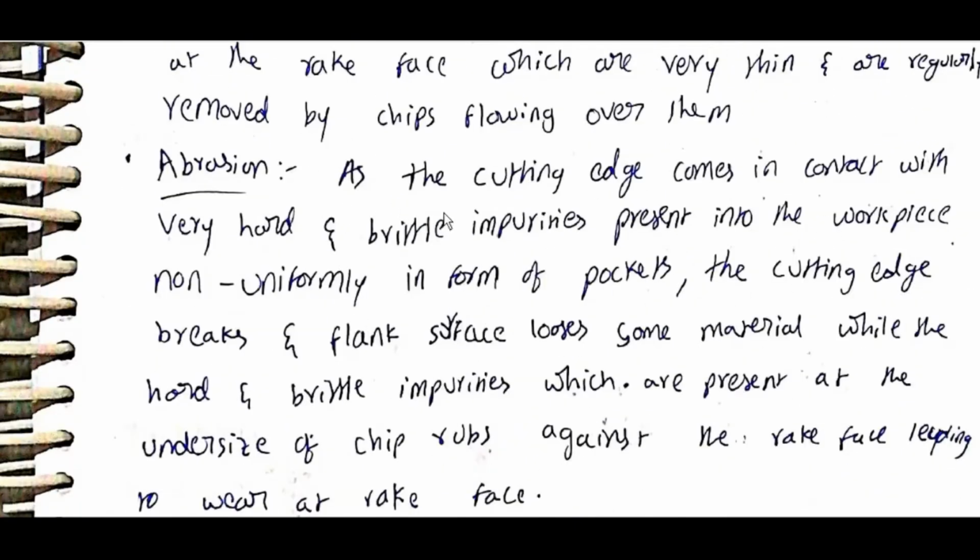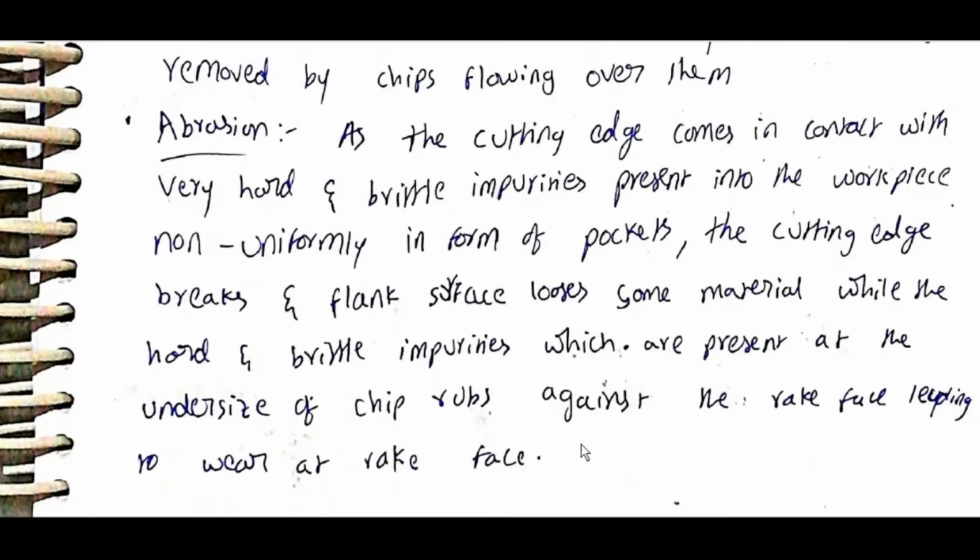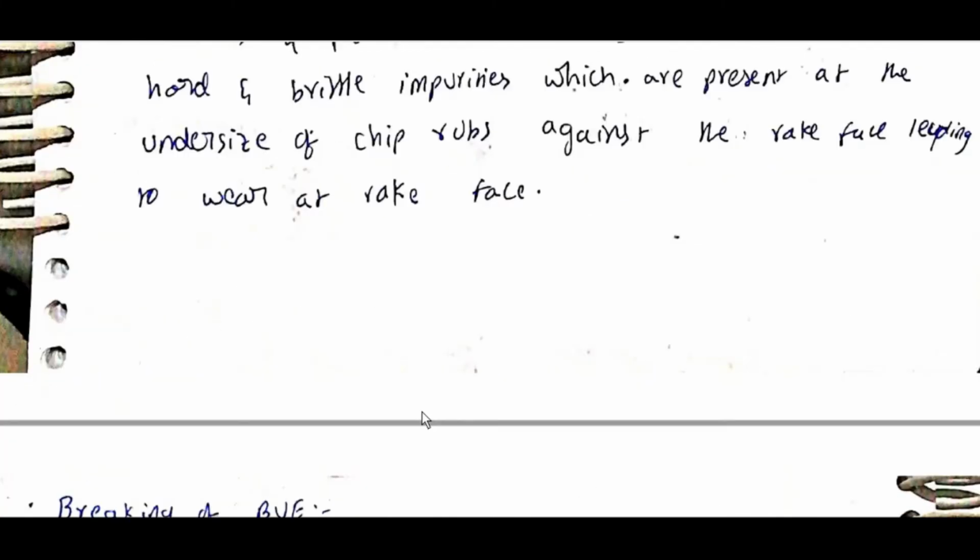Abrasion: as the cutting edge comes in contact with very hard and brittle impurities present in the workpiece non-uniformly in the form of pockets, the cutting edge breaks and the flank surface loses some material, while hard and brittle impurities which are present at the underside of the chip rub against the rake face, leading to wear at the rake face.